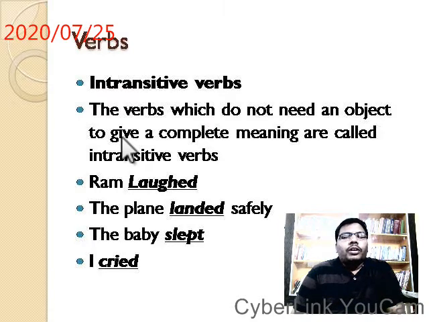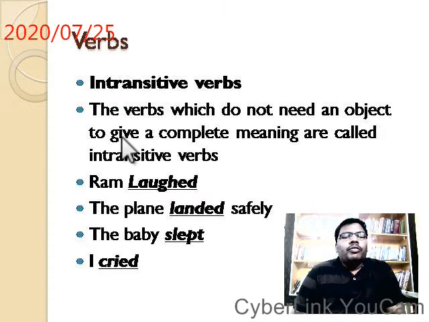So these verbs are called intransitive. The verbs which do not need an object after them to give a complete meaning. These are called intransitive verbs.